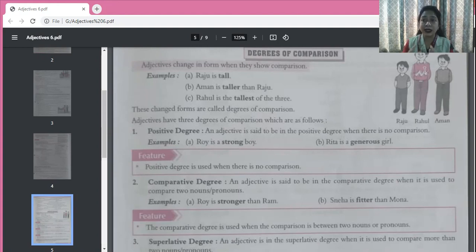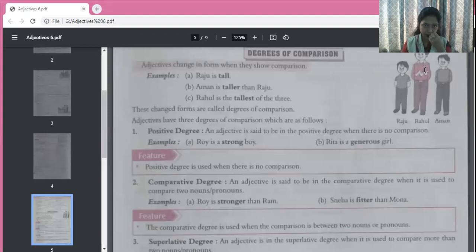That means out of all these three people, Rahul is the tallest one. Then at the second place, if we consider the height of these three, is Aman, and at the third place is Raju.